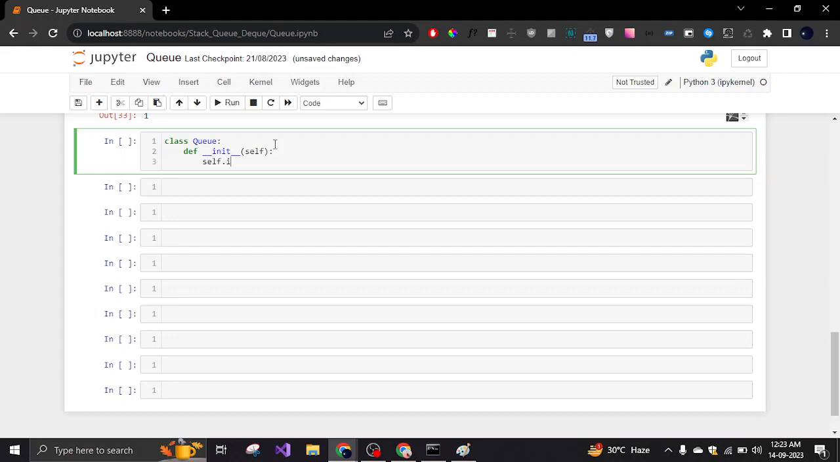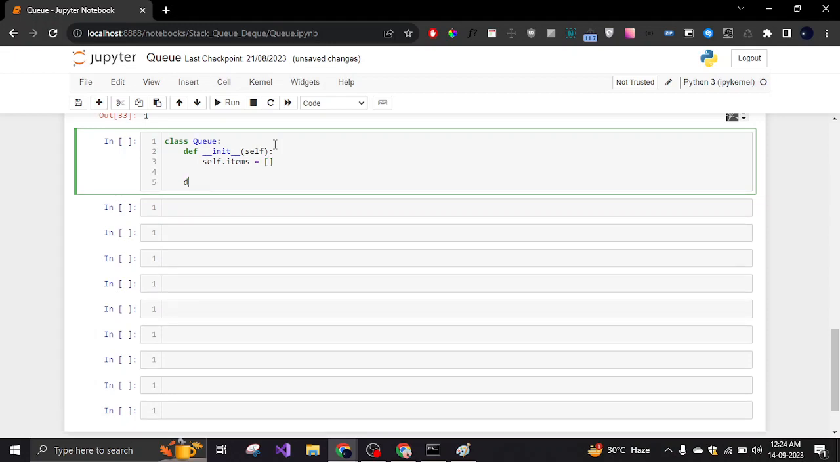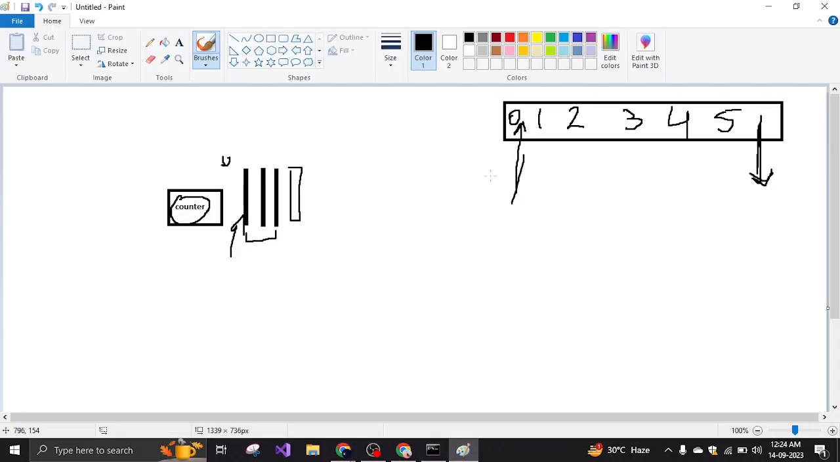So we are going to declare an array which will be empty at the start, and then we are going to declare another function called enqueue. Enqueue will basically add an item to the start of the list, like we did here in the example. We will add an item at the start of the list.